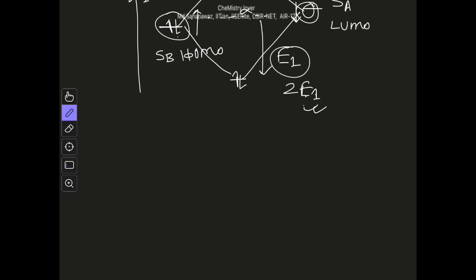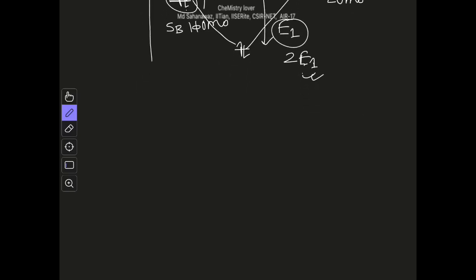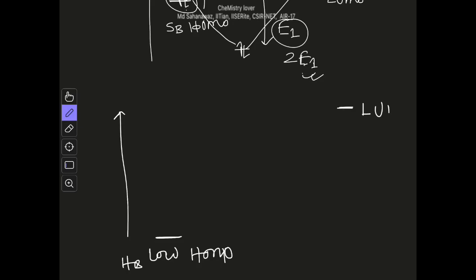But why is a hard interaction stable? In the case of a hard interaction, the hard base has a very low energy HOMO, and the hard acid has a very high energy LUMO. Let's say you have F minus here and H plus here.